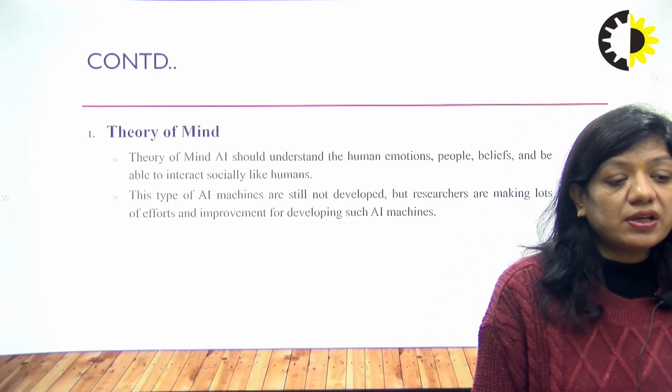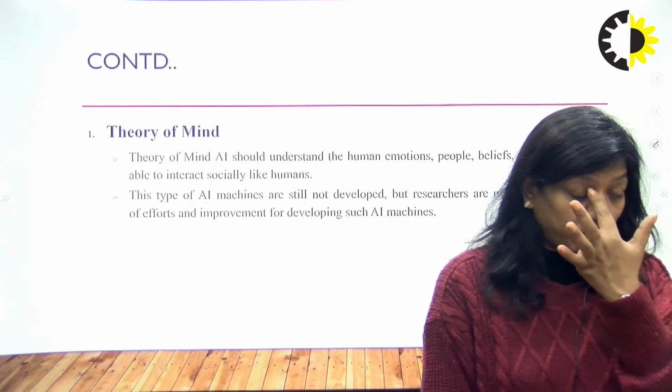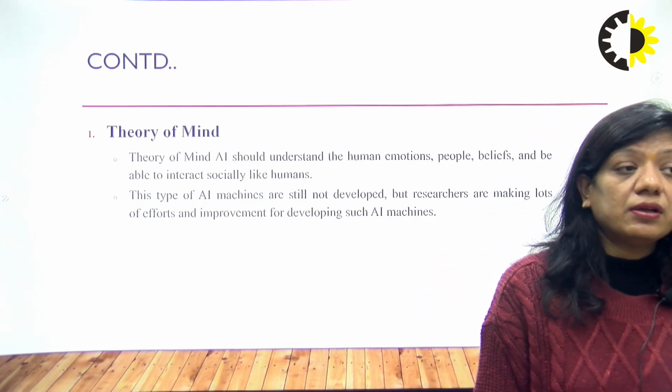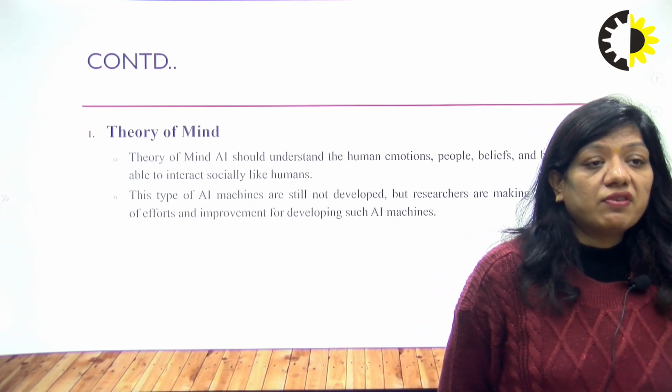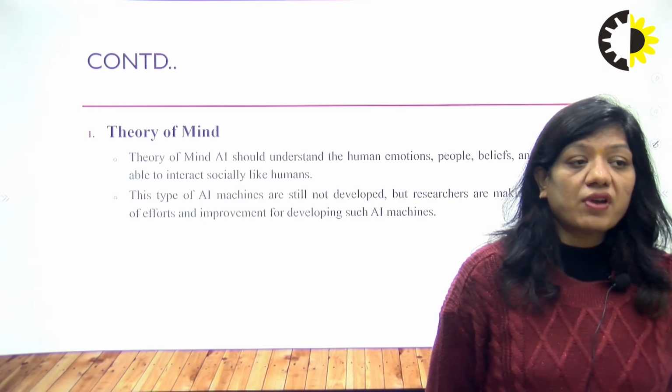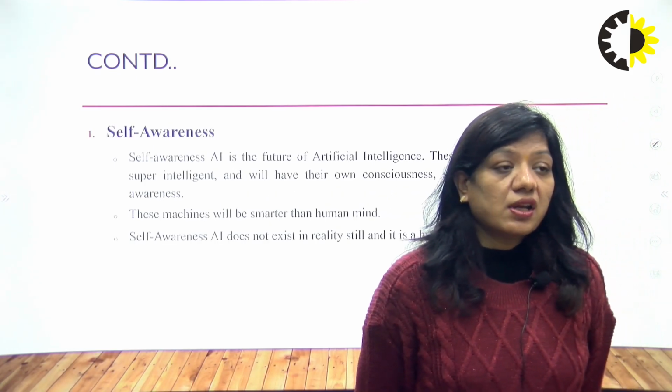In theory of mind, AI should understand human emotion and people's beliefs, and be able to interact socially like humans. This type of AI machine is still not developed, but researchers are making lots of effort and improvement toward developing such AI machines. Next one is self-awareness.